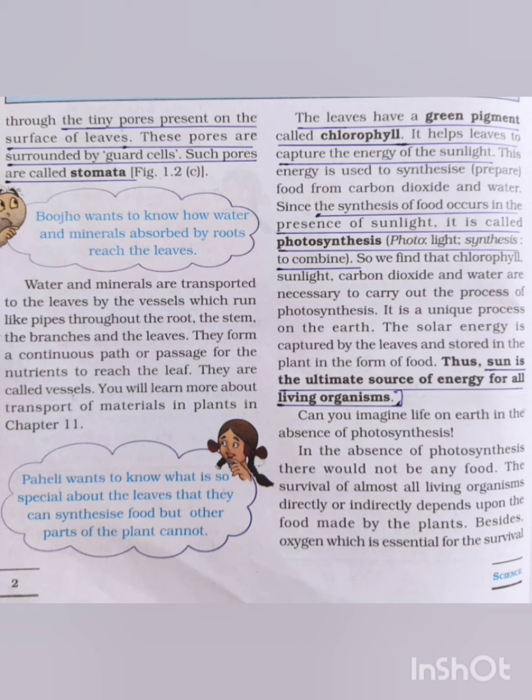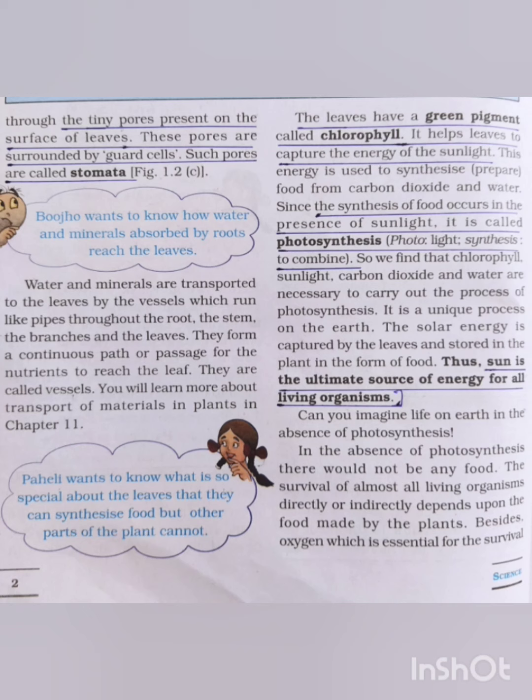Without sun, the process of photosynthesis does not take place. In the absence of photosynthesis, there would not be any food. The survival of almost all living organisms directly or indirectly depends upon the food made by the plants. Besides, oxygen, which is essential for the survival of all organisms, is produced during photosynthesis. In the absence of photosynthesis, life would be impossible on the earth.